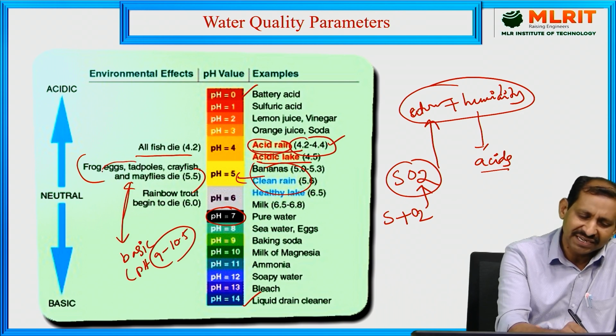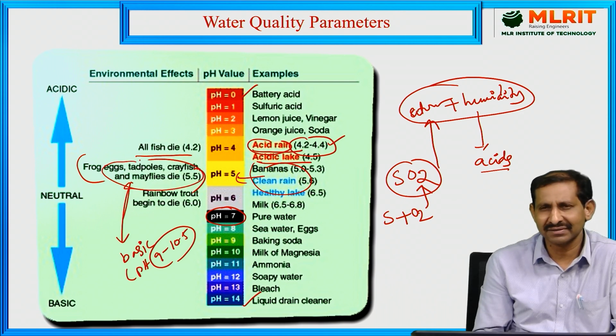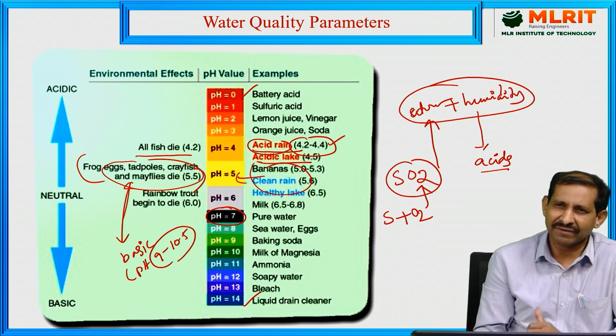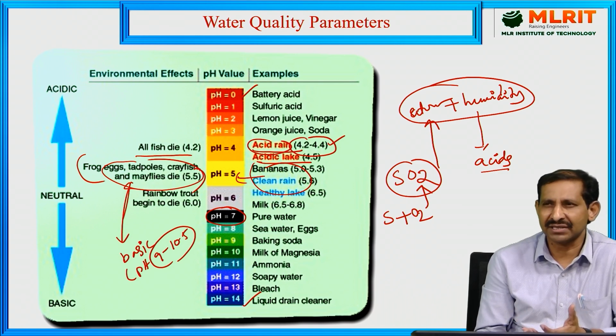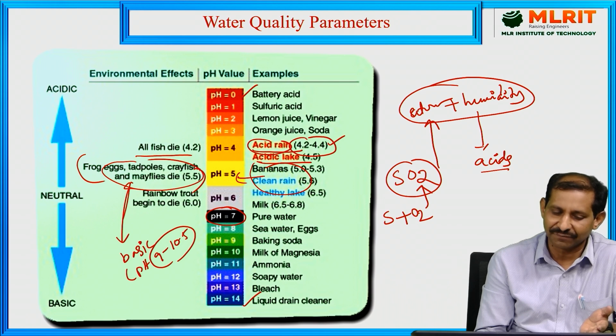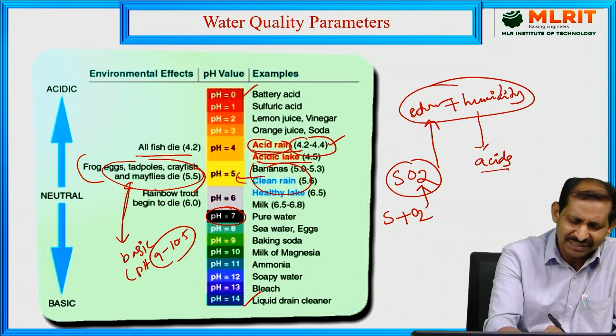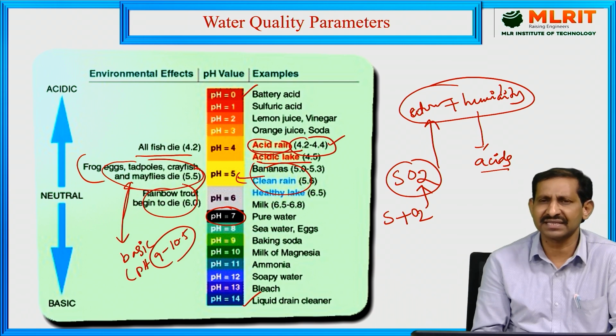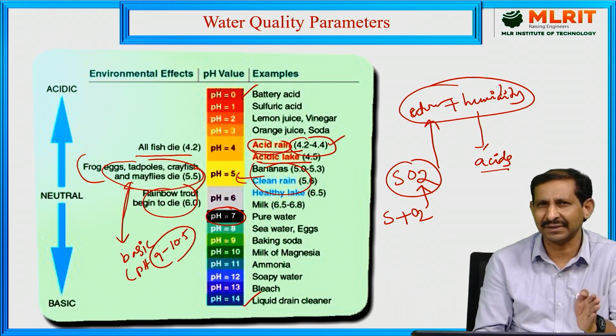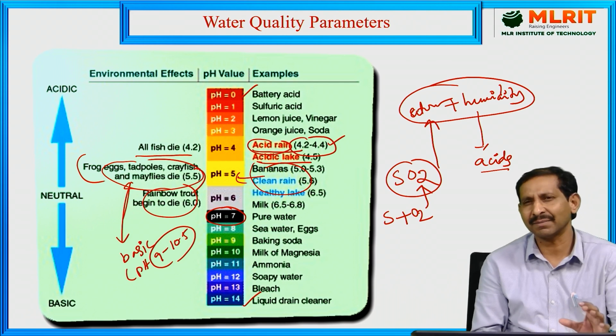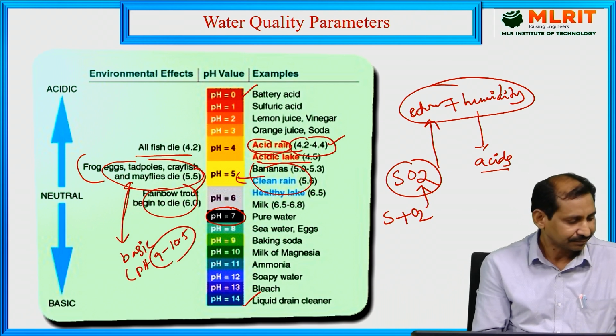Once the pH is reduced, the eggs, tadpoles, larvae and their reproduction will be damaged at a pH of 4.5 or 5.5 to 6. Also at pH 6, some of the fishes die because of the environmental effect. So these are some of the pH scale related effects.